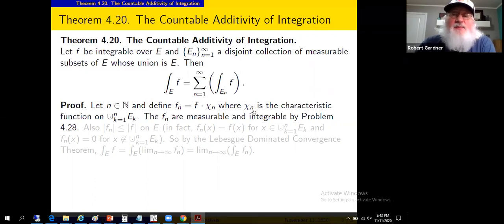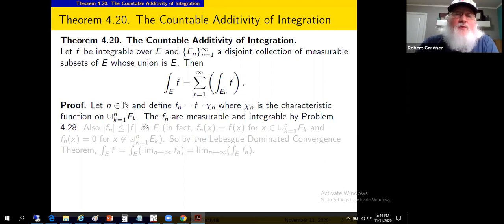So take chi sub n to be the characteristic function on that set. Notice in particular, when n approaches infinity, we're adding in more and more of these sets. In the limit, we get the union of all of the sets, and that union is set E.